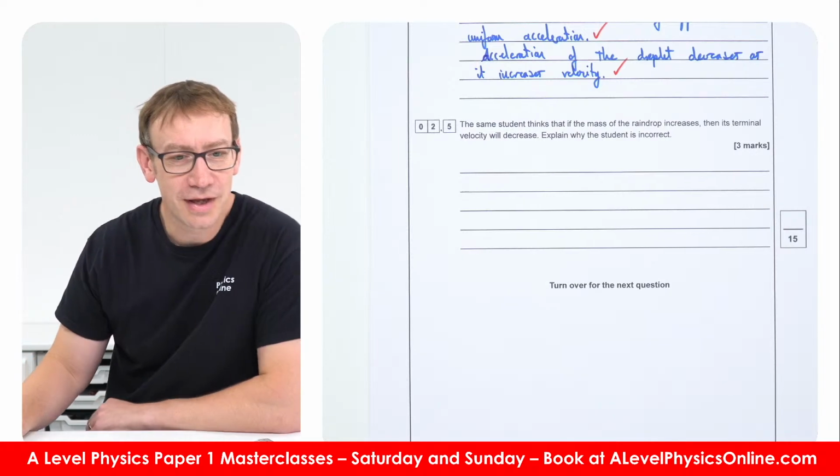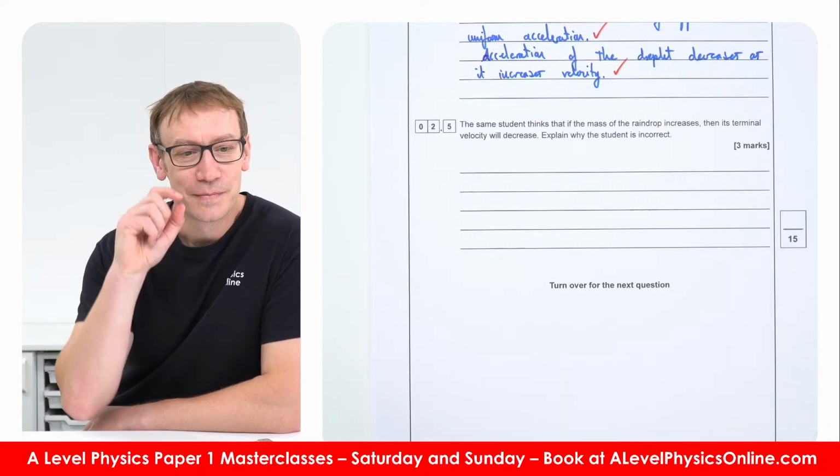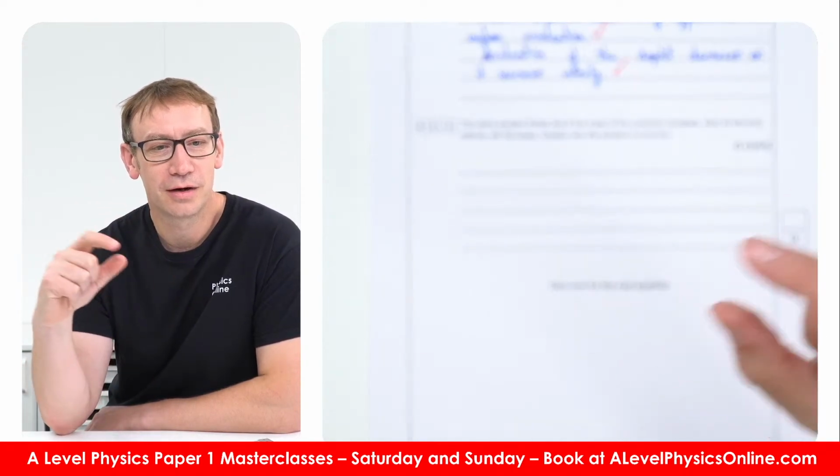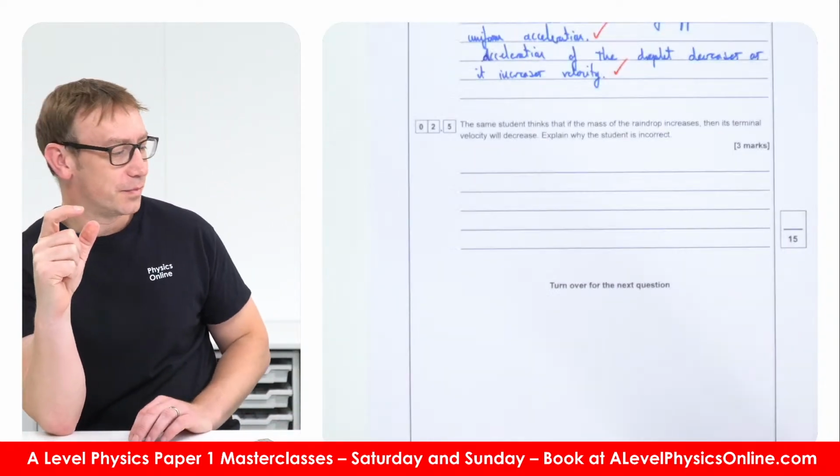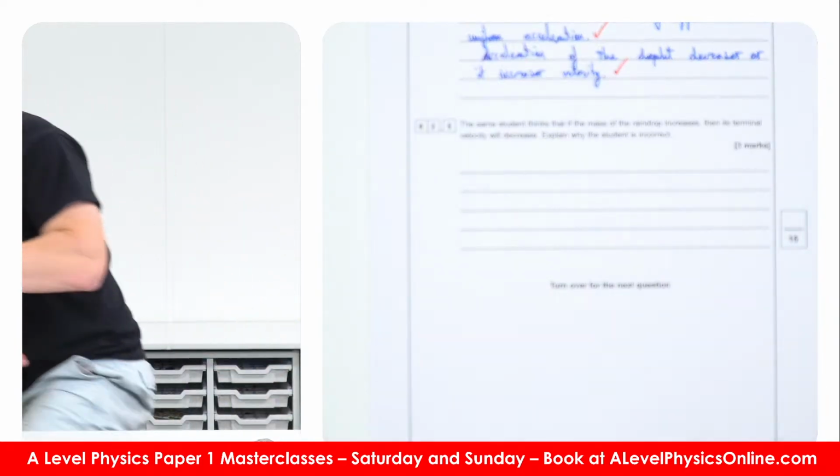Okay, somebody says, why is pi r squared the cross section of that raindrop? Let me just get a piece of blue tack.